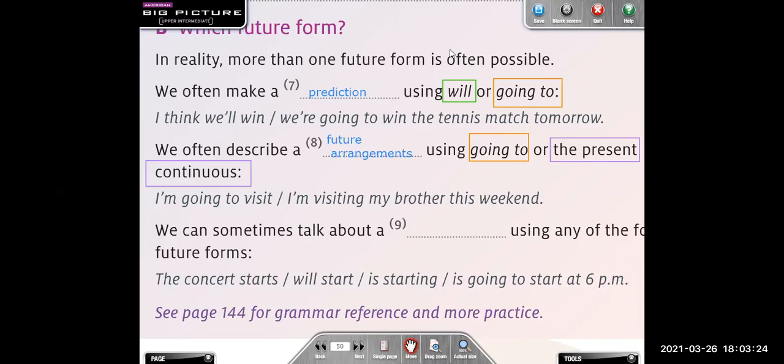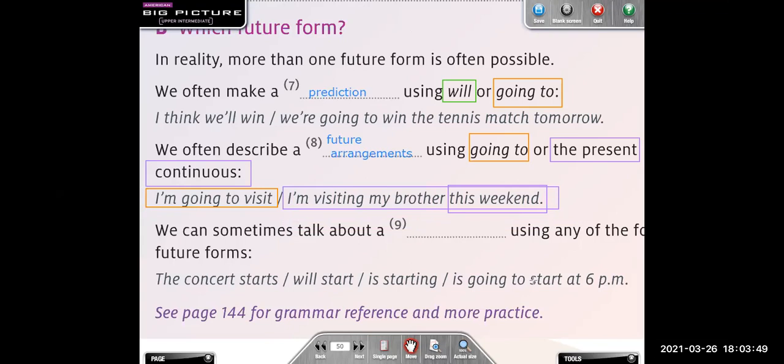Here we have the difference. I am going to visit, okay? Or I am visiting my brother this weekend, okay? So, when we have a scheduled time or a day, we generally use the present continuous, okay?